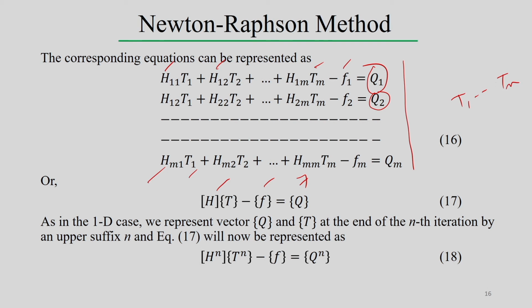Now, as in the 1D case, we represent the vectors q and t at the end of the nth iteration by the upper suffix n, so the equation is now represented as H n t n minus f equal to q n. In the non-iterative solution, we can take this in matrix form, with a similar strategy to what we described for the Newton-Raphson method or the direct iterative technique. Every time we calculate the error q n, and we try to minimize it such that the error tends to 0 or a very small value.